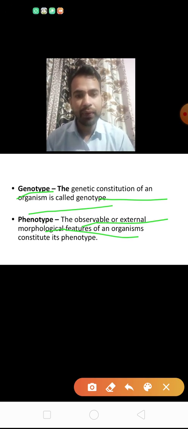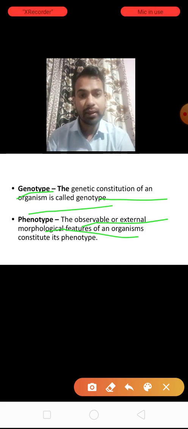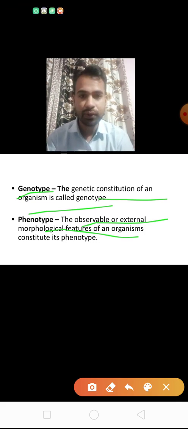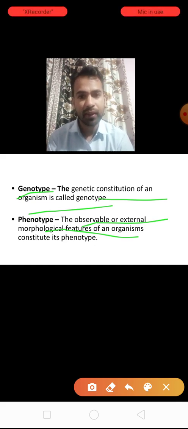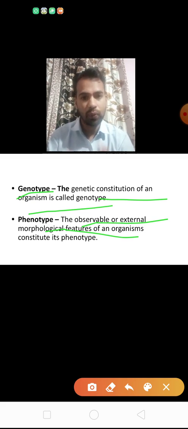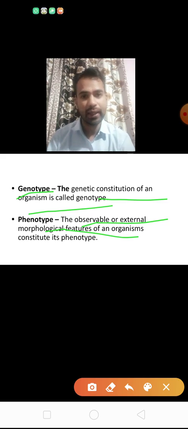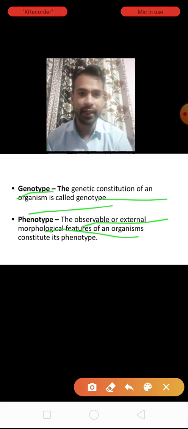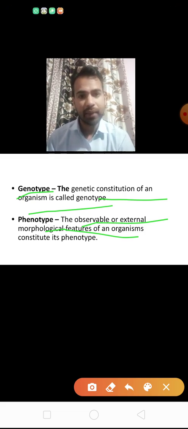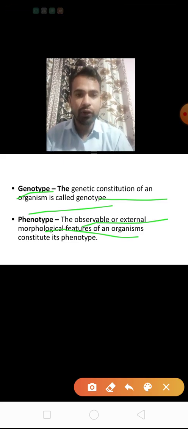So in genotype we see the genetic constitution, that is the alleles, dominant and recessive. But in phenotype we see the observable character, whatever features are visible, like the plant is tall or dwarf, yellow or round. But in genotype we see the genetic constitution of an organism.